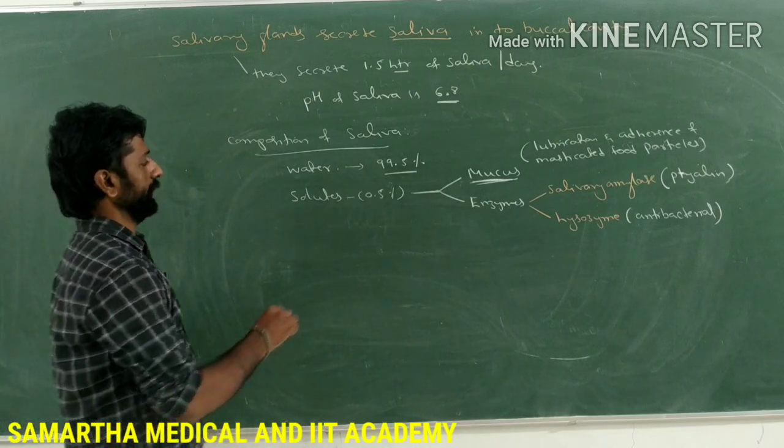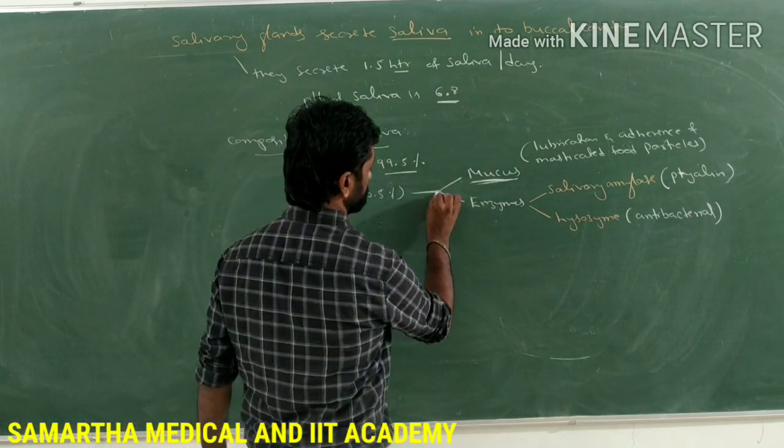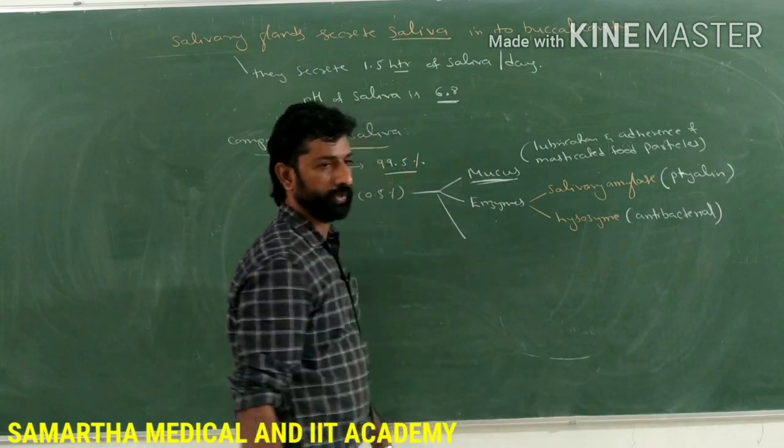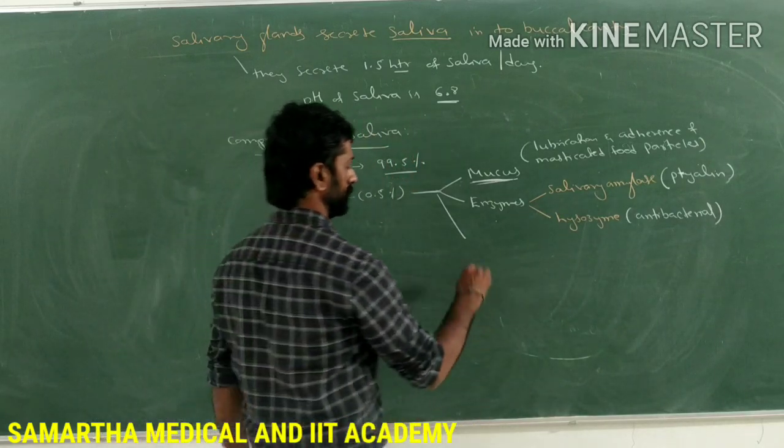Next, other than the mucus and enzymes, saliva also includes electrolytes. What are those electrolytes?